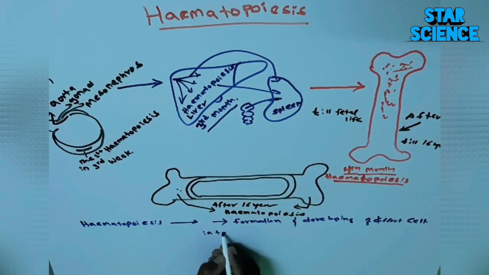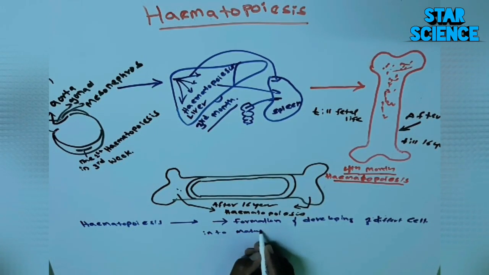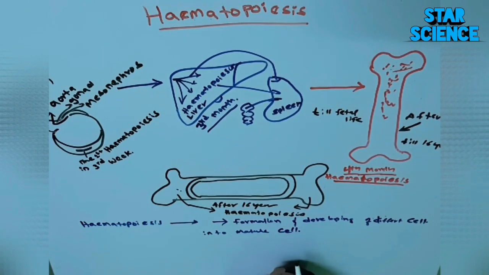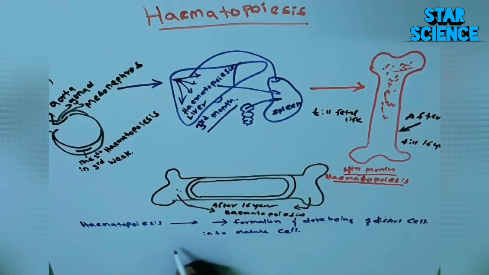Now you have to remember or compare: the stem cells are able to produce themselves, and they also have the ability to develop different blood cells into mature cells, but the developed cells made by the stem cells are not able to make other cells, they can only mature themselves.